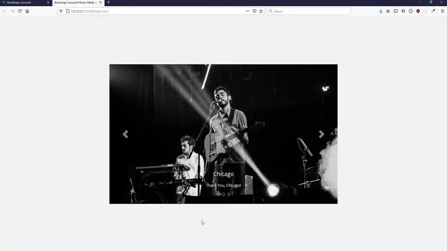But now if we go to our carousel, we click on one of these, as you can see we can cycle through them like this. We can't do anything with the arrows at the moment, but this is good for the moment. It's working, as you can see.